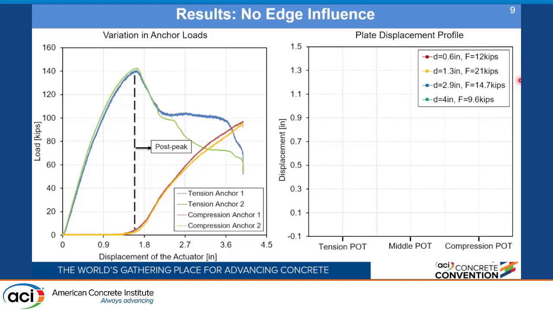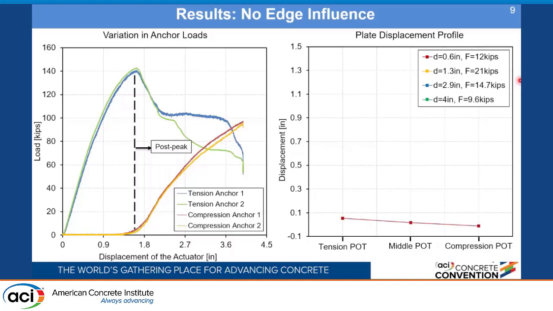On the right side, I am plotting the plate displacement profile. The base plate that we considered in the experiment was around 2.5 inches thick. Here we are plotting the displacement of the plate at different displacements and the force that we apply on the actuator, on the column. There were three potentiometers, one on the tension side of the plate, one in the middle, and one on the compression side.